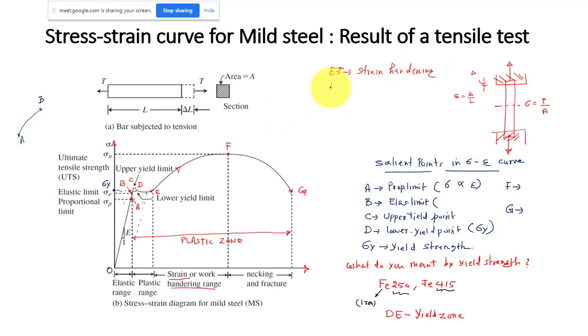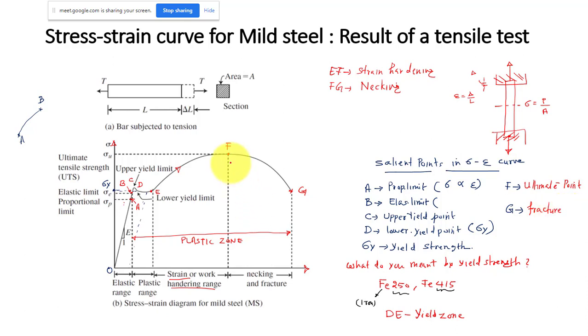And then I have FG. Okay, once you reach this point, it is called the ultimate stress, ultimate load. You can say the ultimate point. F is called the ultimate point. And FG, after this point, what will happen? You can say this region FG in the stress-strain diagram, that is known as necking. And finally, at G, you will have fracture. It is called the fracture point or breaking point.